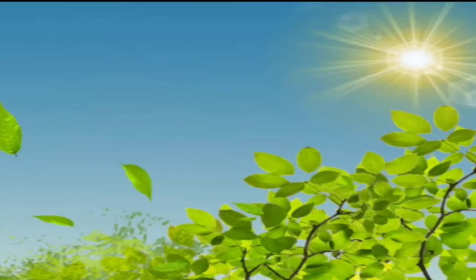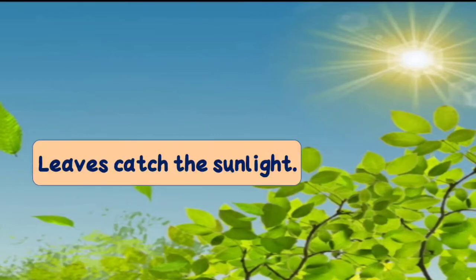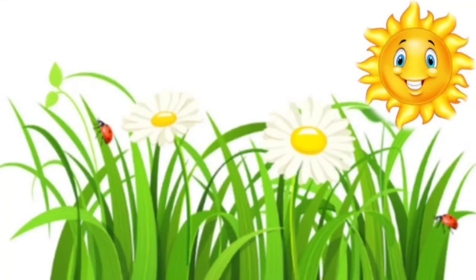Then, the stem usually pushes upward towards the sunlight, and it holds the leaves out to catch the sunlight. To prepare their food, they need sunlight. So the stem pushes the leaves towards the sunlight so that they can catch as much sunlight as possible. The way the leaves and flowers are exposed to the sun, and insects, are very important.